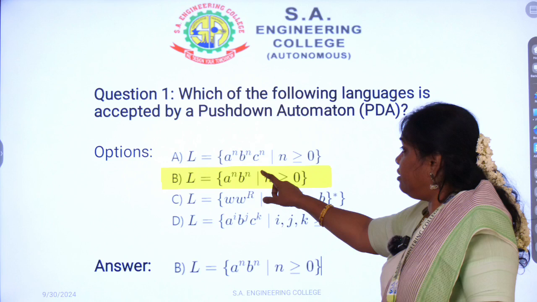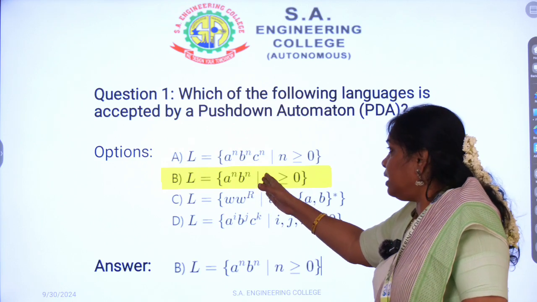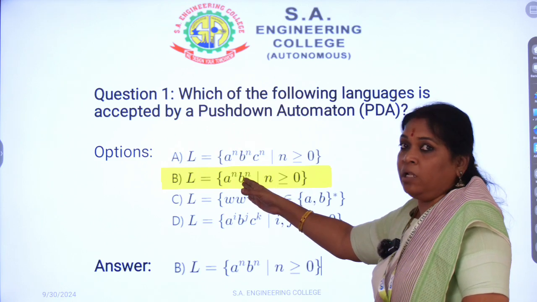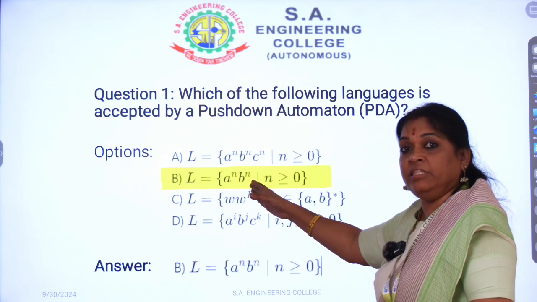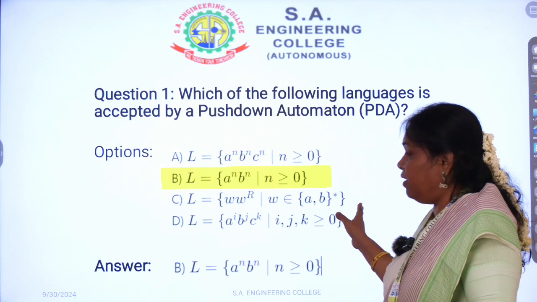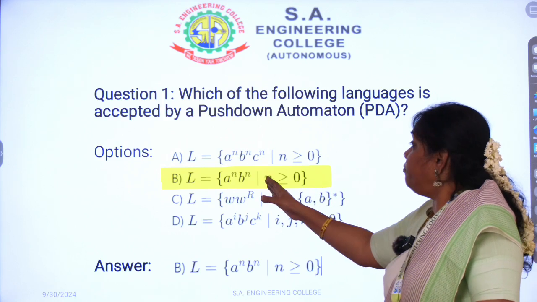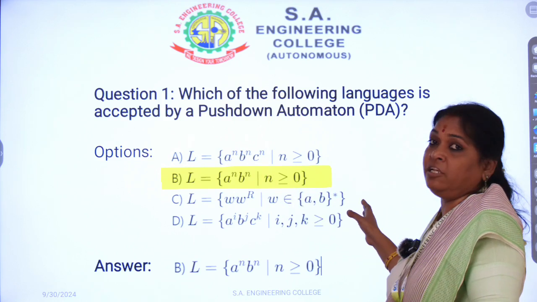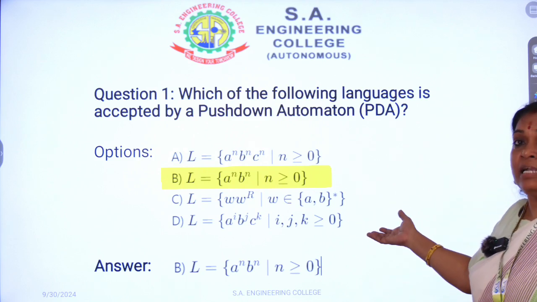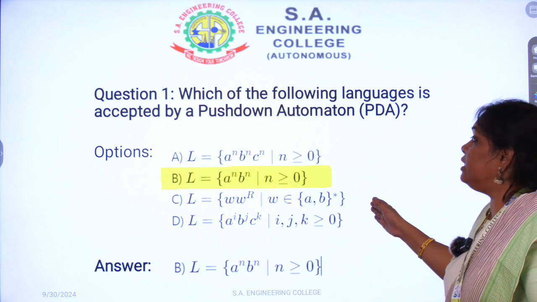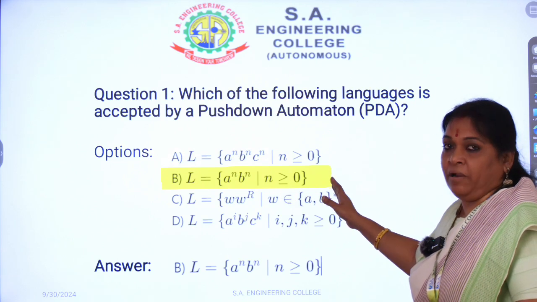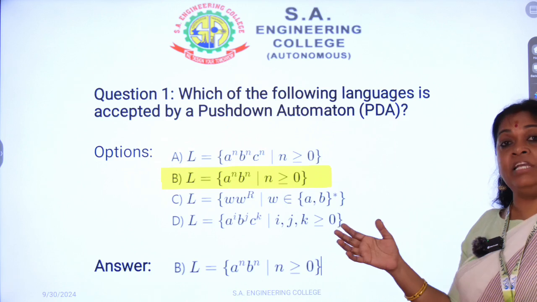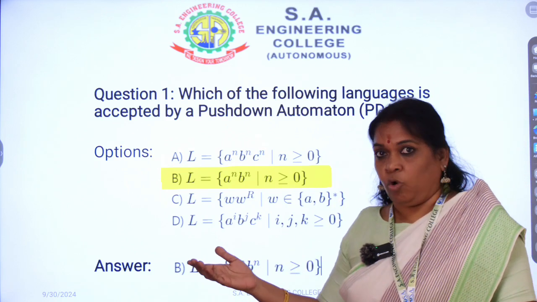In that way, it will verify that whatever comes after the first B, all the B's coming hereafter will be matched with the number of A's. Finally, we will get an empty stack. This is the state of announcing the result that the number of A's is equal to the number of B's. In that way, the verification is done by the push-down automata.